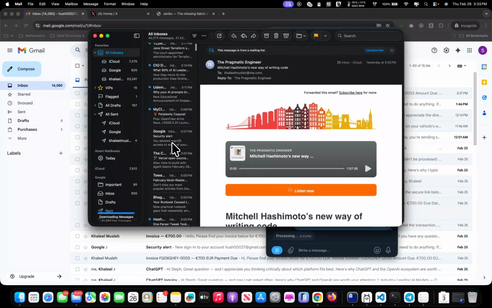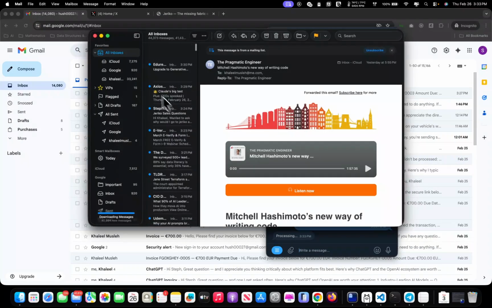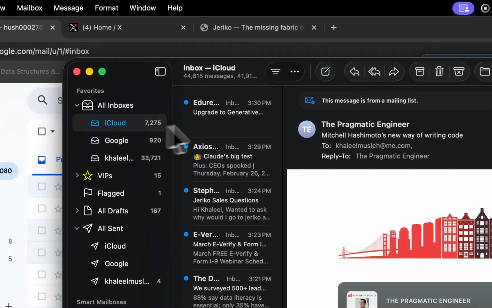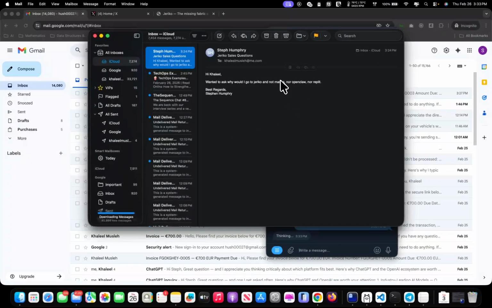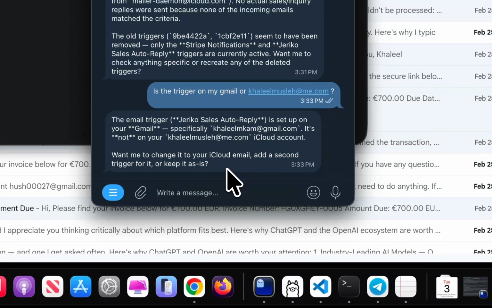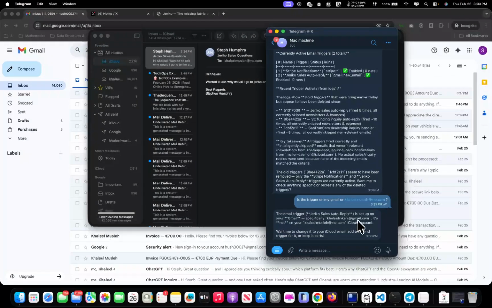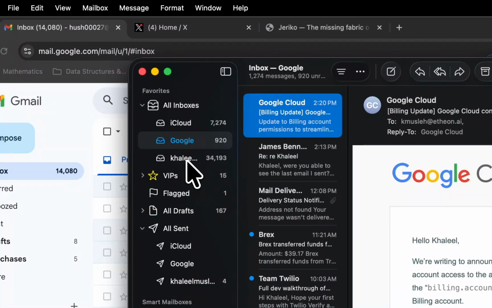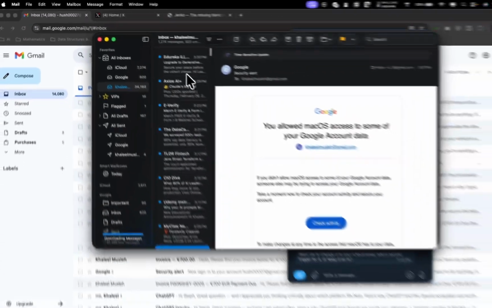But the point is, I wanted to show you that it can trigger an email, any email. Here you go. So yeah, that is weird. It's set up on your Gmail specifically. Well, it should be someplace.